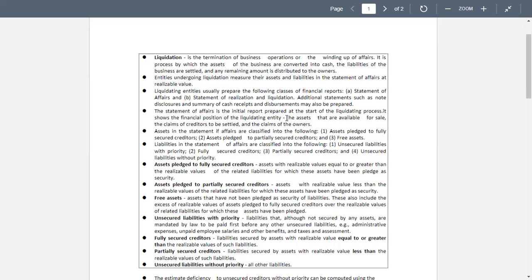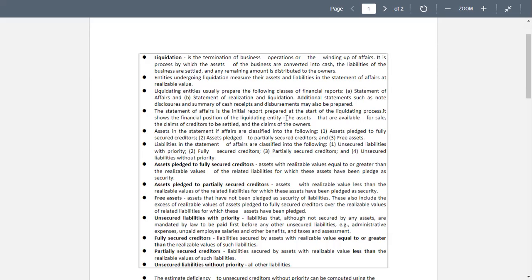Next, assets pledged to fully secured creditors. Assets with realizable values equal to or greater than the realizable values of the related liabilities for which these assets have been pledged as security. In other words, you may have creditors with whom you have pledged specific assets.